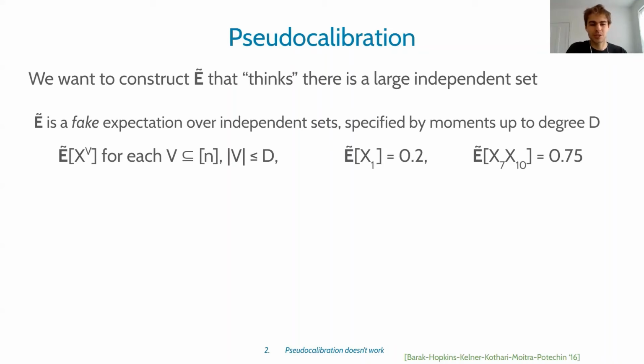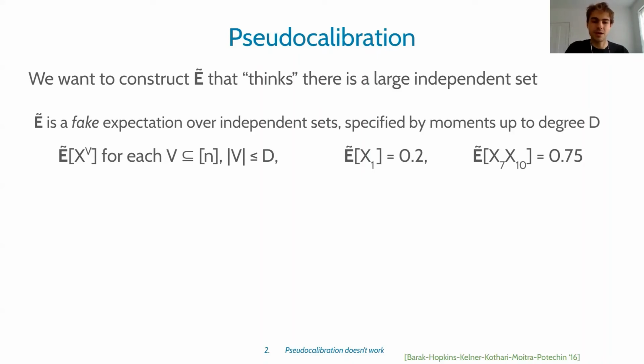The semantic interpretation of those numbers is they are supposed to be the moments of a fake distribution of independent sets. So there's one real number for each subset of the vertices up to size capital D, the degree. And the moment is supposed to represent the probability that all those vertices are included in an independent set. So for example, pseudo-expectation of x1 equals 0.2 means that vertex 1 is included in the independent set with probability 0.2. And pseudo-expectation of x7 times x10 is 0.75 means that both 7 and 10 are in the independent set with probability 0.75.